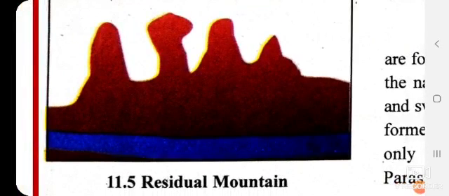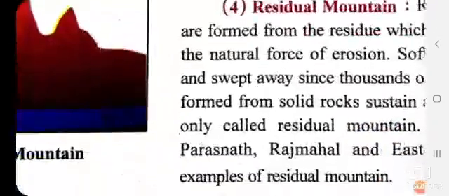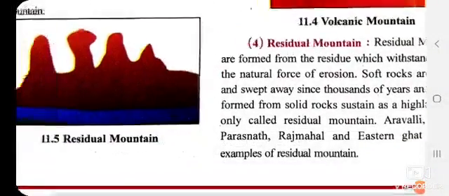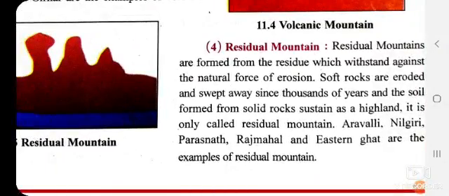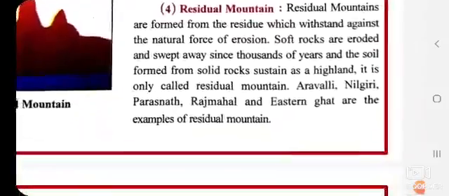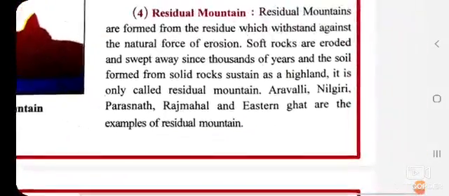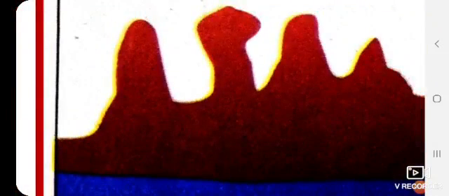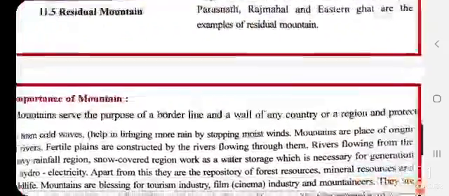So you can see this is the soil, and because of the soil, in some spaces mountains have been created and formed. Such types of highlands are created and these are called residual mountains. Where do we find this type of mountain? Aravalli, Nilgiri, Parshnath, Rajmahal and Eastern Ghat are examples of residual mountains. You can see over here very clearly the soil that was swept away thousands of years ago forms like this in this shape, and they form residual mountain.